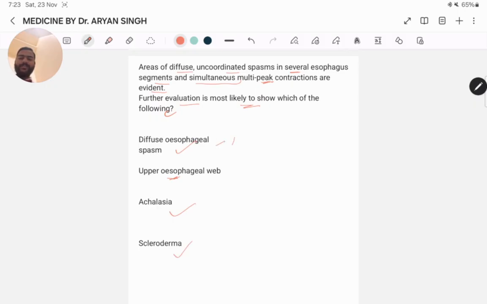Here the best answer is diffuse esophageal spasm, because non-progressive dysphagia is seen in choice A and choice B, while choices C and D have progressive dysphagia. Here the patient had dysphagia to solid and liquid, and his esophagogram shows diffuse uncoordinated spasm along the esophagus. These findings are suggestive of distal esophageal spasm.